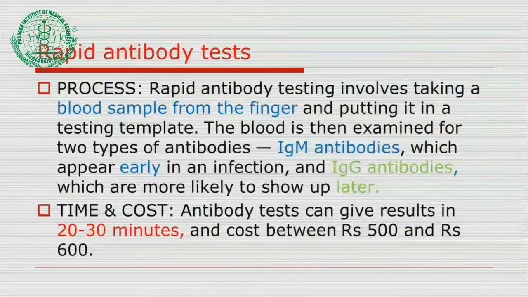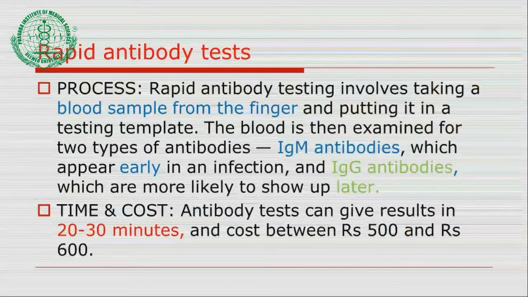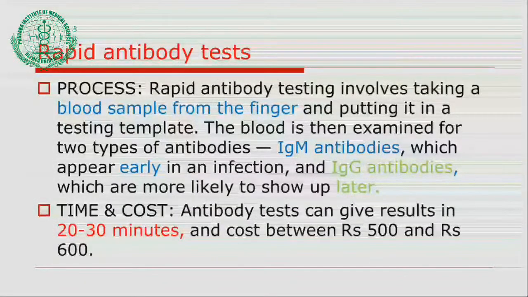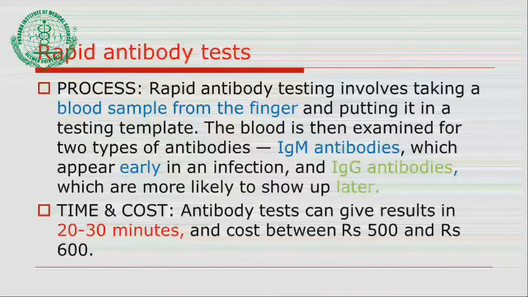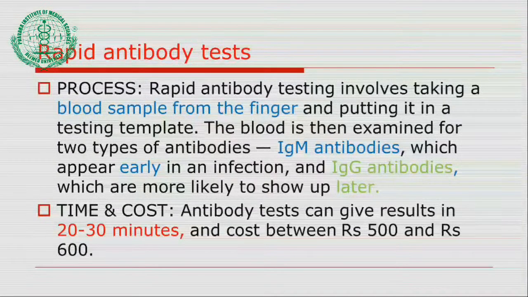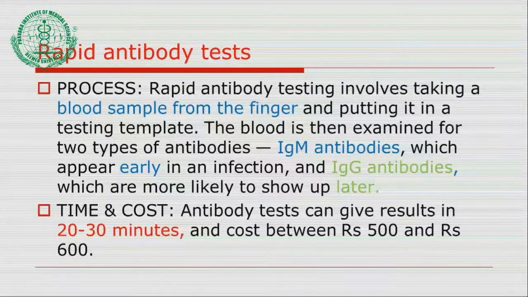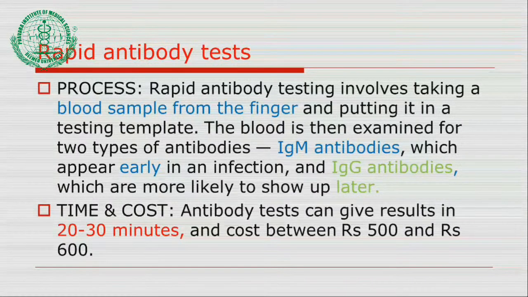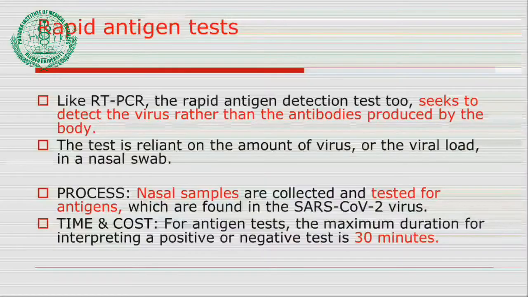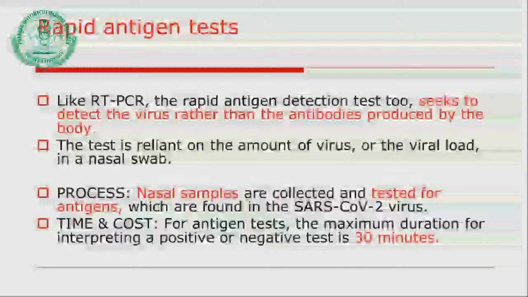Underline this particular sentence. In the rapid antibody test, we take the blood sample from the finger, and if you have learned immunology in second year, you are already aware that initially IgM antibodies form, and they indicate early infection, and later the IgG antibodies form in the later stage of the infection. Time and cost: it requires hardly 20 to 30 minutes, and it costs roughly 500 to 600 rupees.